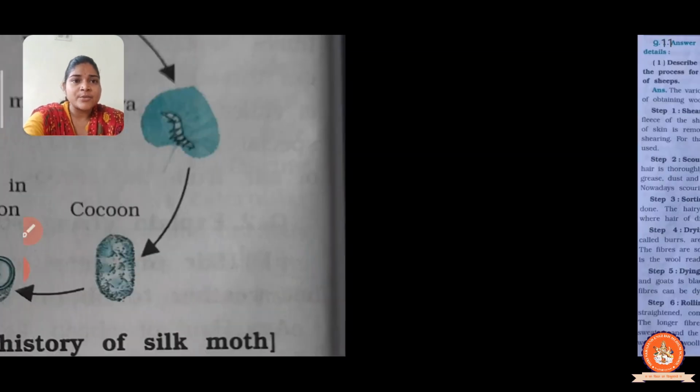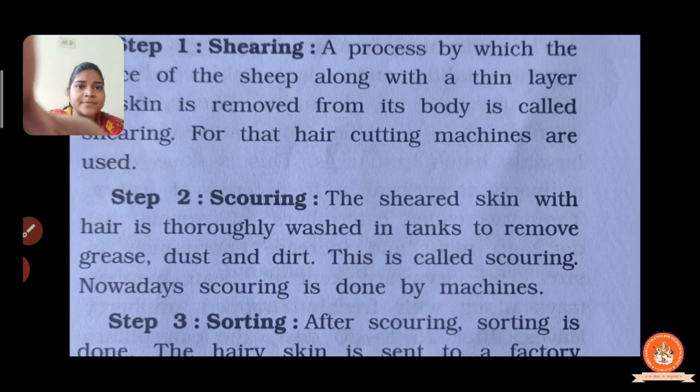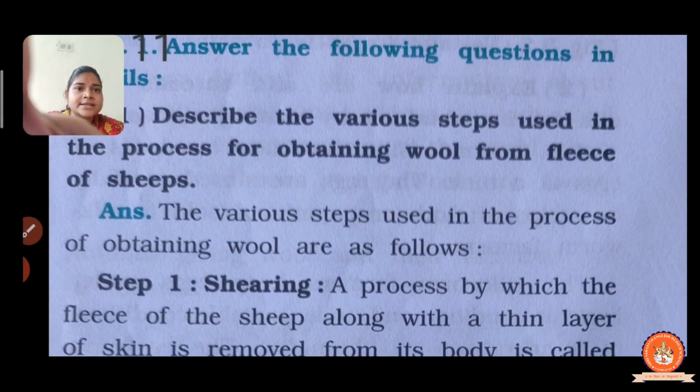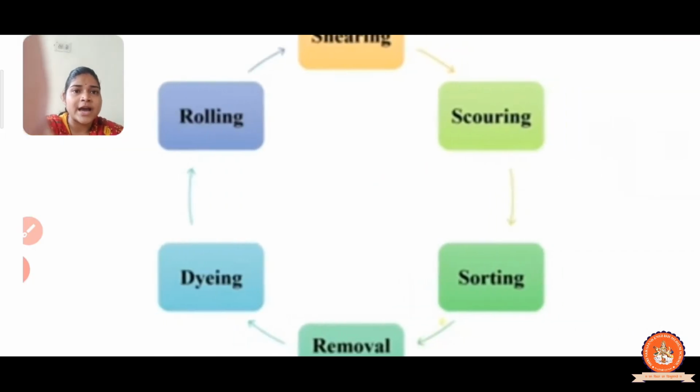Now one more question: describe the various steps used in the process for obtaining wool from the fleece of sheep. So before you start the answer, you have to draw first.